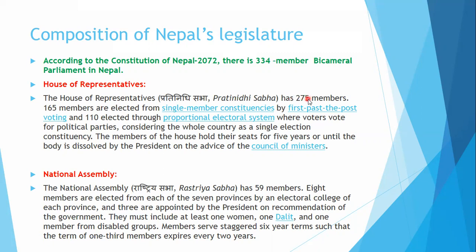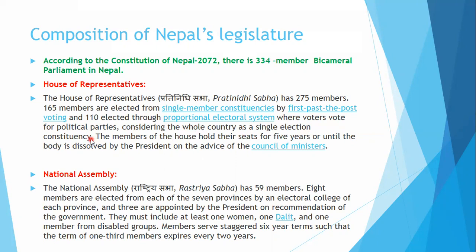Out of 275 members, 165 are elected from election constituencies, and the remaining 110 members are elected through the proportional election system. In this system, the votes are cast by the voters to the political parties, considering the whole country as a single election constituency.